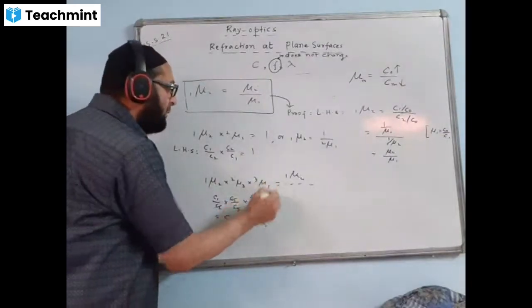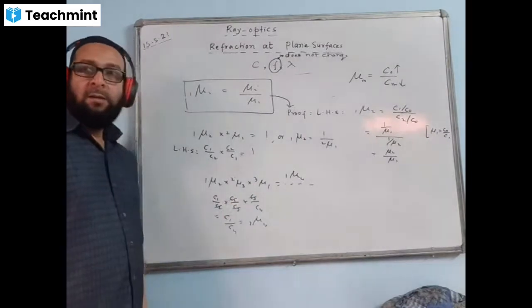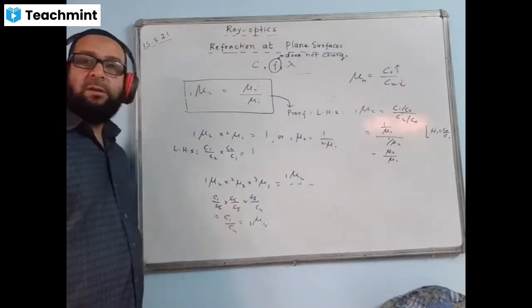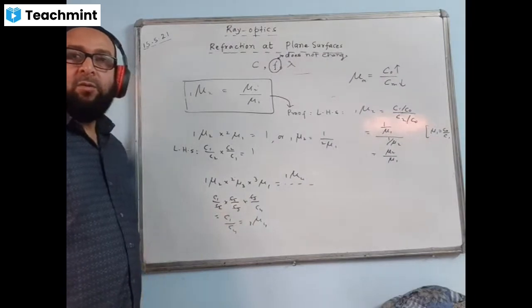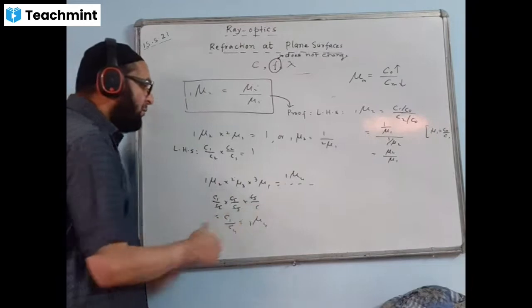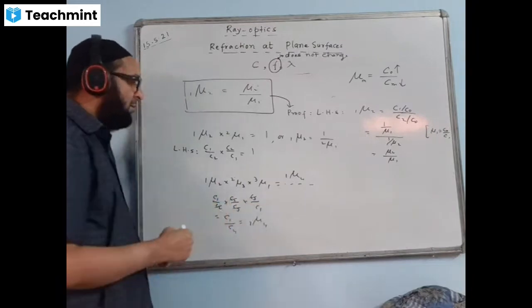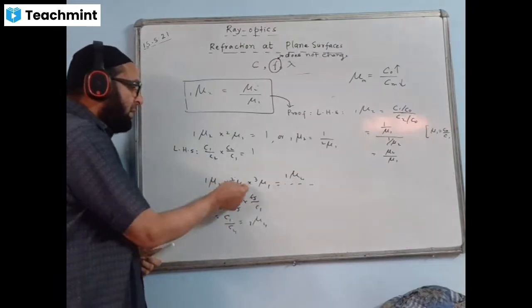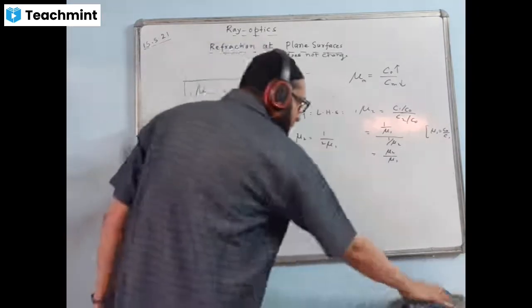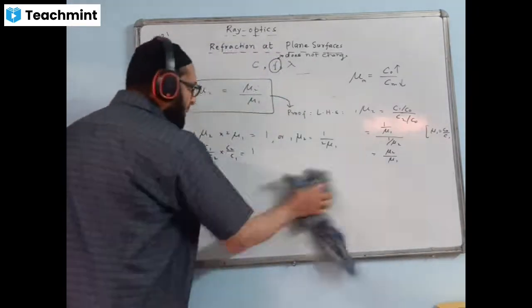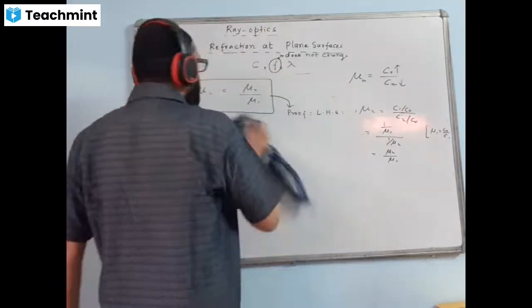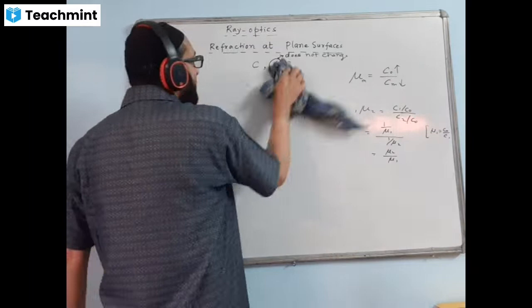Suppose this is also 1. So what is the answer now? If it is also given as 1, what is the answer? Overall, the answer will come 1 now. Yes, because this is also C1 only, and this also will cancel. Everything cancels: 2, 2 will cancel, 3, 3 will cancel, 1, 1 also cancel. The answer will be only 1 in that case. Okay, good. This type of question you may get for 1 mark. It may come, so be prepared for it.